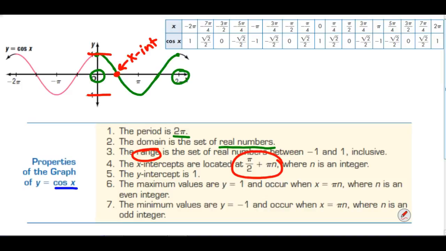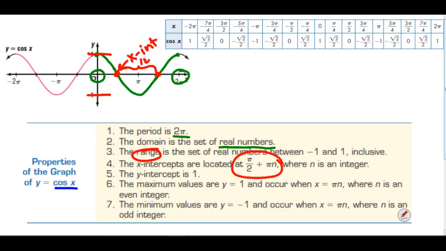I'm going to back up a little bit. The 2 pi, the period here, I'm going to hit a 0 more than just every 2 pi. I'm going to hit 0 here and here. The difference between those two is only 1 pi.